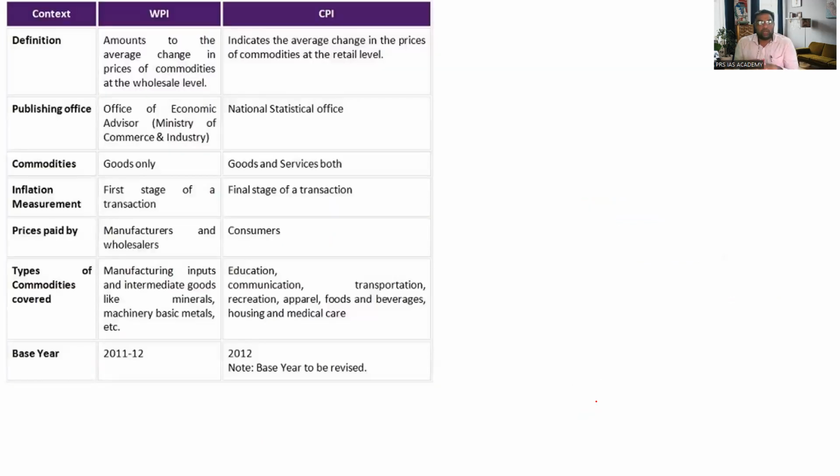When it comes to CPI and WPI differentiation, generally changes at the producers' level, that is the wholesale market, amount to changes in the prices of commodities at the wholesale level. So it is at the starting of the business.